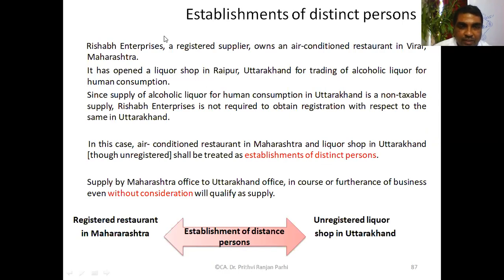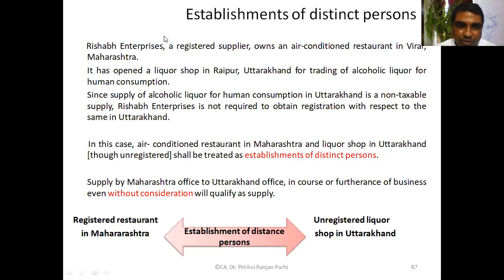This is regarding establishment of distinct person. Let us see a particular situation. We'll analyze this particular issue, then we'll be discussing some more cases. A particular company, we call it Rest of Enterprise, is a registered supplier. He owns an air-conditioned restaurant at a particular place in Maharashtra. That means what is the business? It's the restaurant business in Maharashtra.